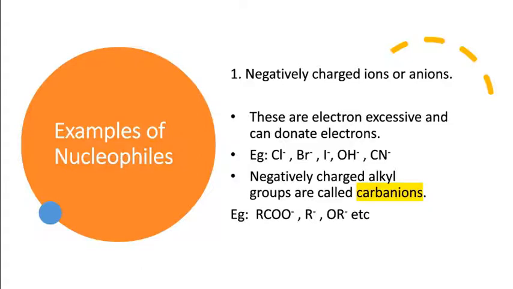Previously we studied about carbocations in electrophiles. Here we are studying about carbanions in nucleophiles. Carbon bearing negative charge is known as carbanion. So these also act as nucleophiles, apart from all simple negative ions like chloride ion, bromide ion, iodide ion, etc.